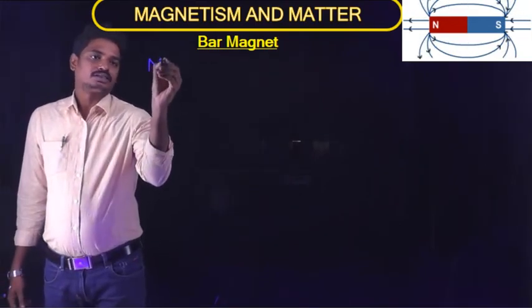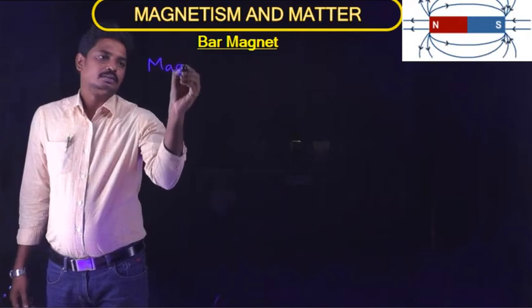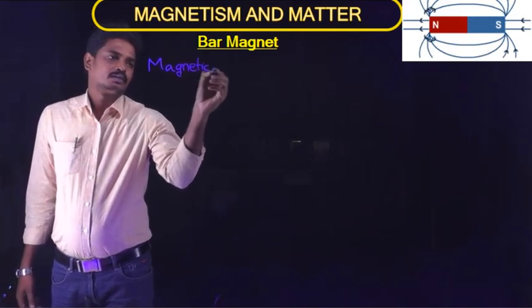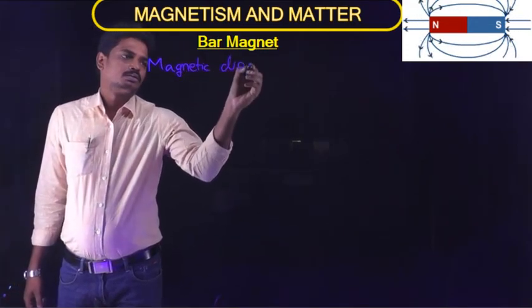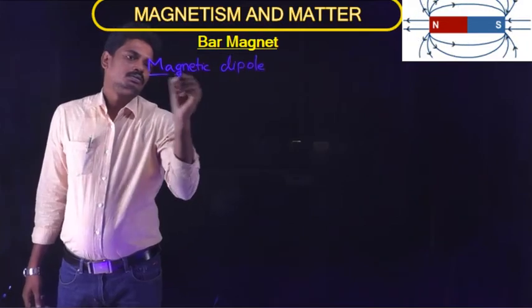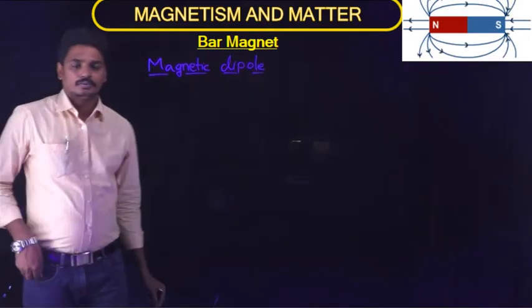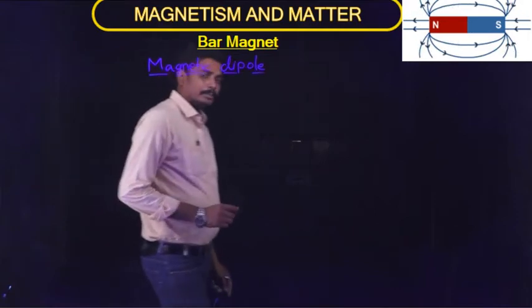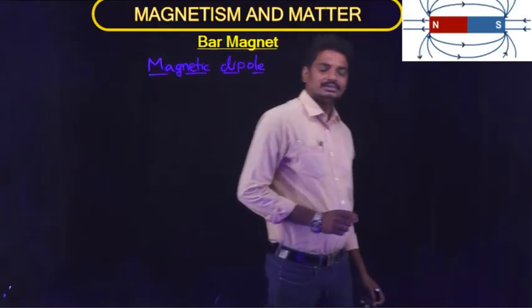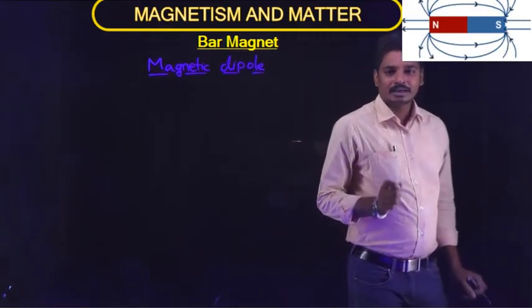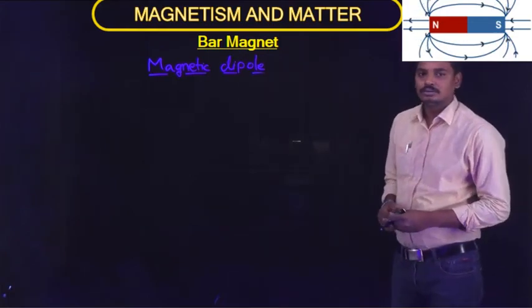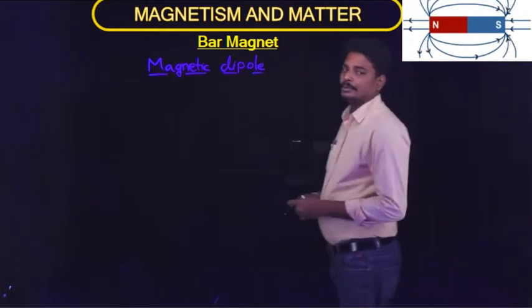So now the next topic is what is magnetic dipole. From our previous chapter, charges and fields, we came across electric dipole. So what is meant by electric dipole?